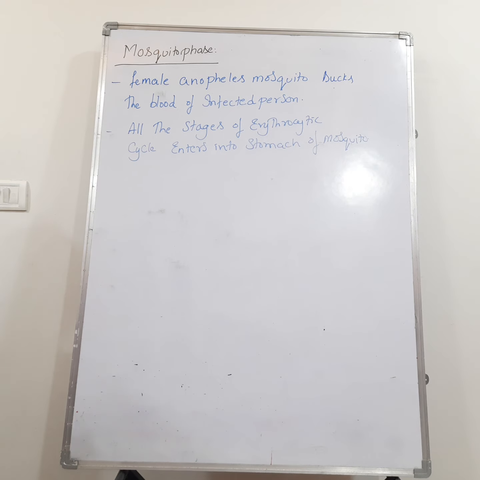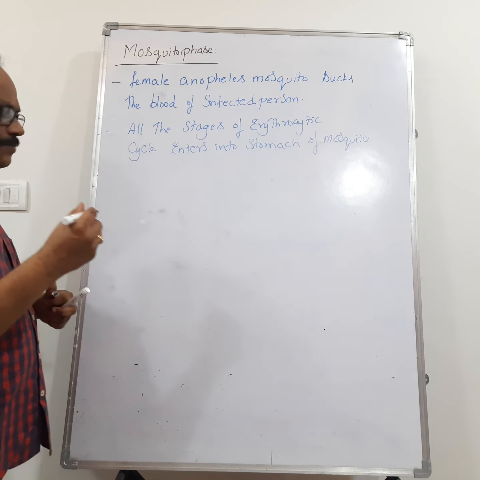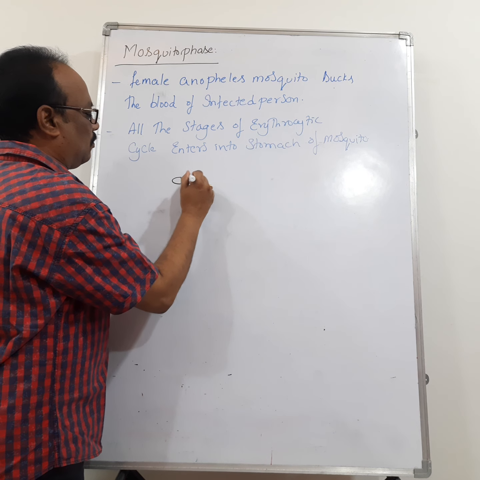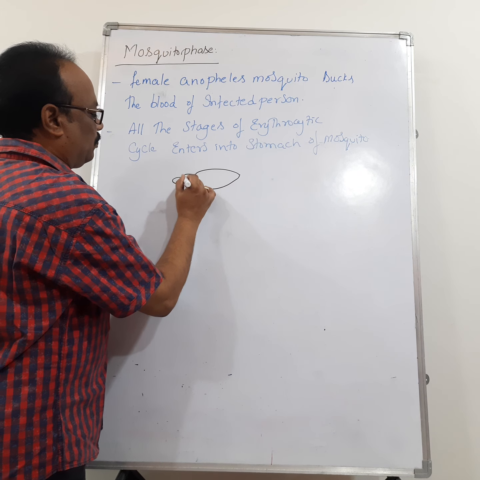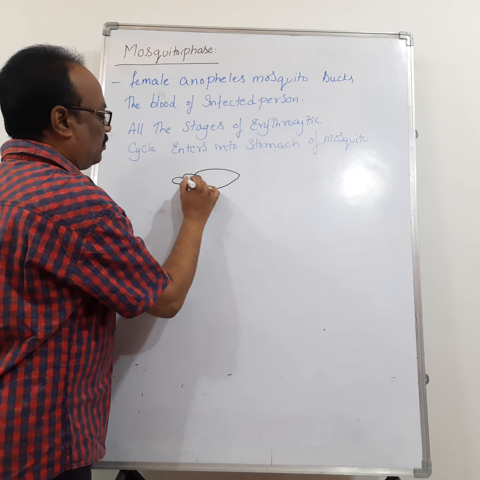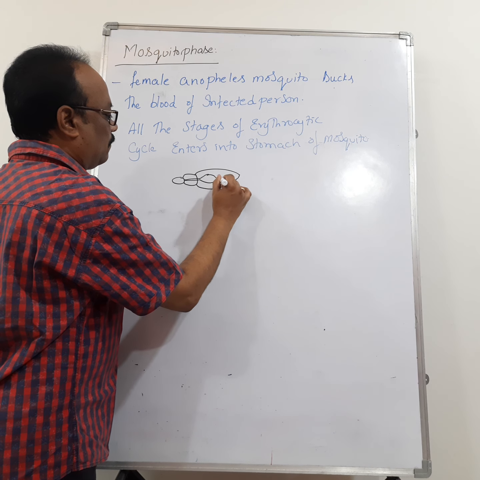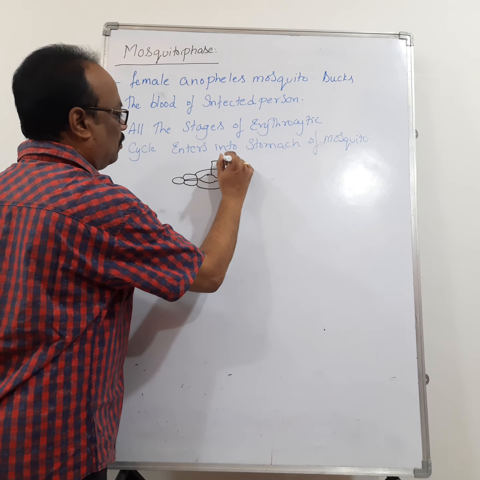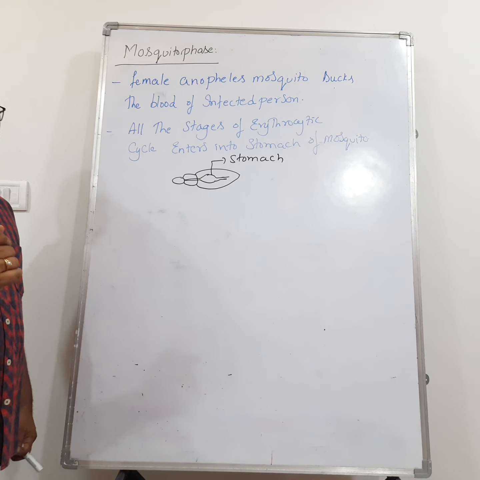So when a female Anopheles mosquito bites the man, all the stages of the... imagine, I'm going for a small diagram. Imagine this one is a mosquito body, right? This is the alimentary canal which I'm drawing. So this one is the stomach, like this. So all the stages are reaching the stomach of the female Anopheles mosquito, right?